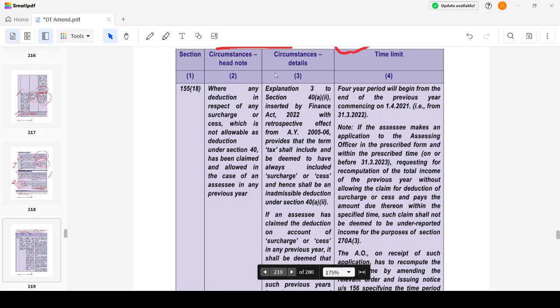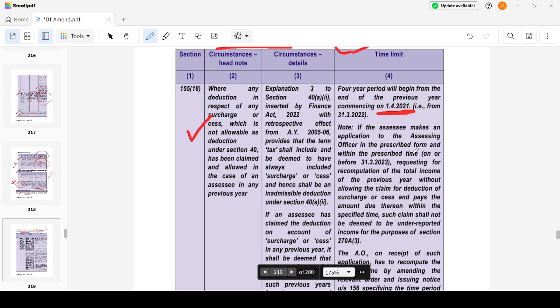Section 155(18): circumstance head note, circumstance details, time limit. Where any reduction in respect of any surcharge or cess, which is not allowable as a reduction under section 40, has been claimed or allowed in the case of an assessee in any of the previous years, then the 4 years will begin from the end of the previous year commencing on 1st April 2021.